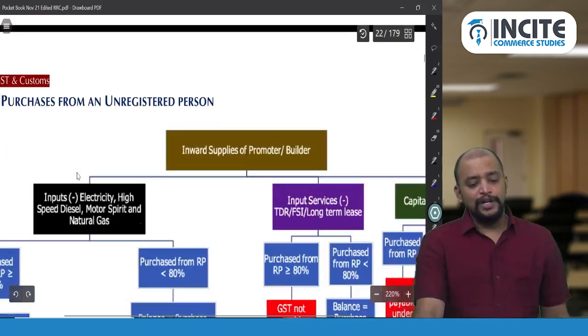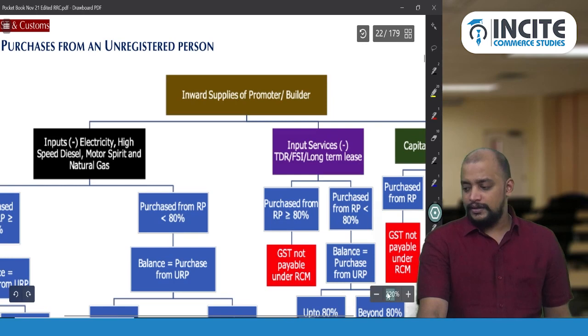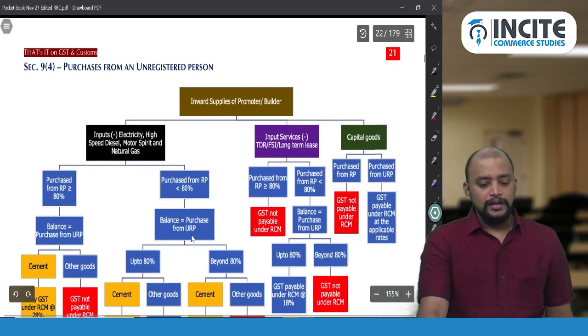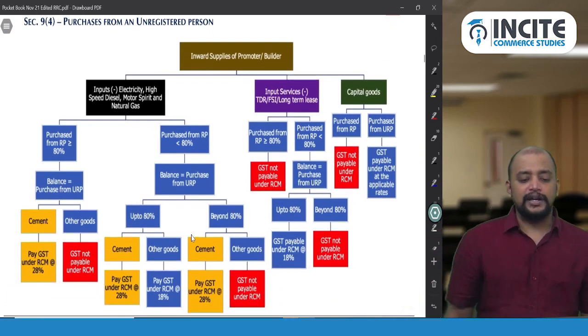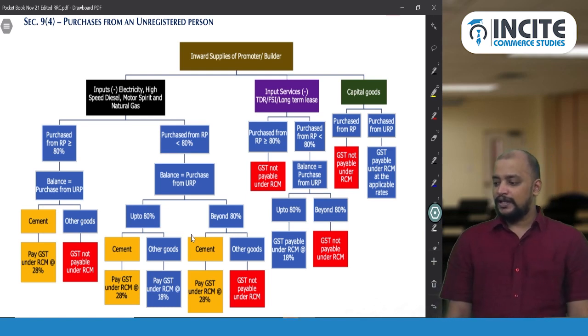And now we are moving on to section 9 subsection 4.